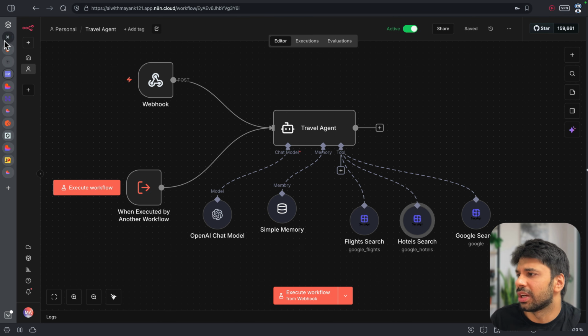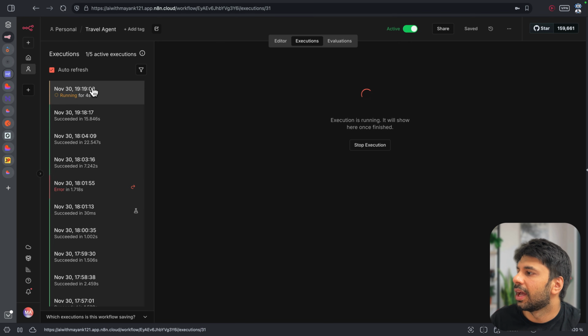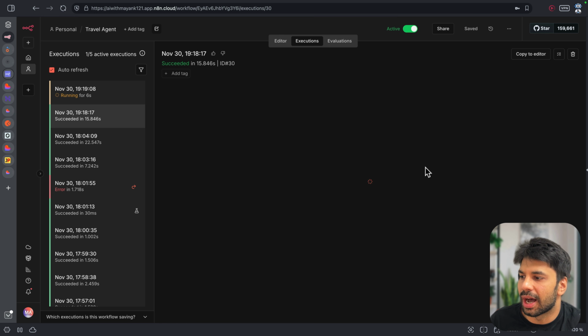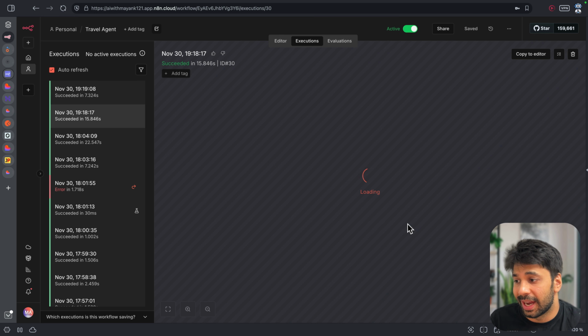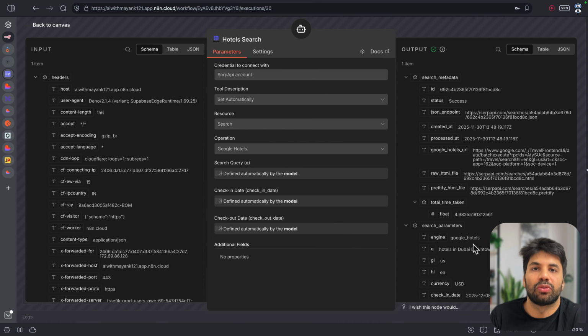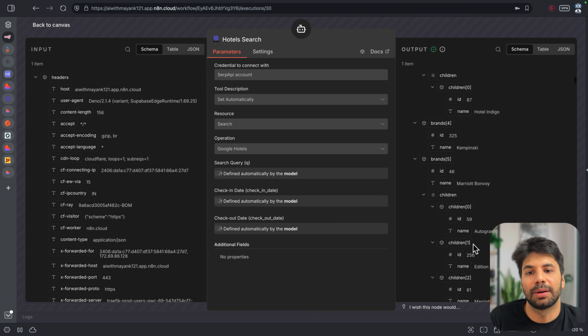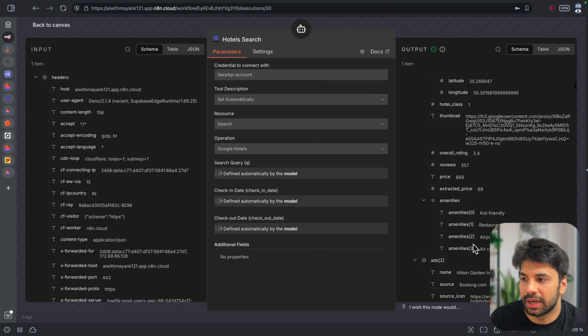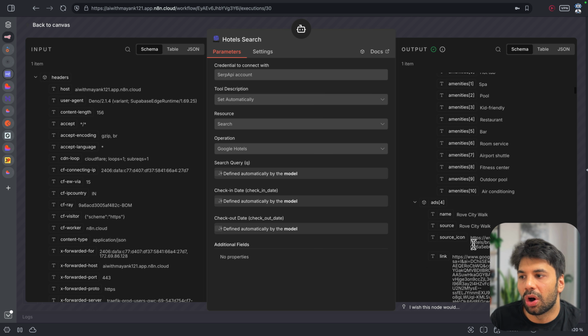So if I just show you the run quickly, let me go to execution and see, this is how the answer must have been provided. And the best part, again, I will just repeat, you don't have to write a single line of code. Doing the same via coding is a very difficult and cumbersome process. Here, we are able to do it very nicely. So see, all the different details are provided on which we can work.